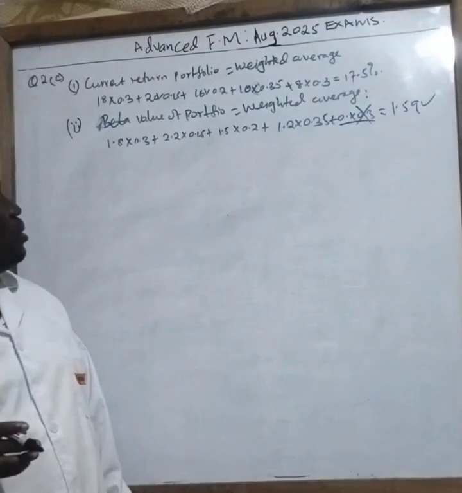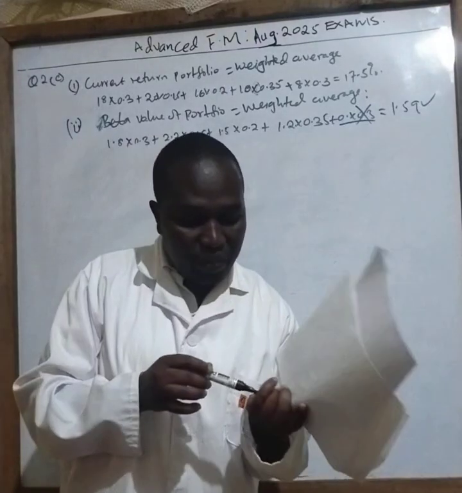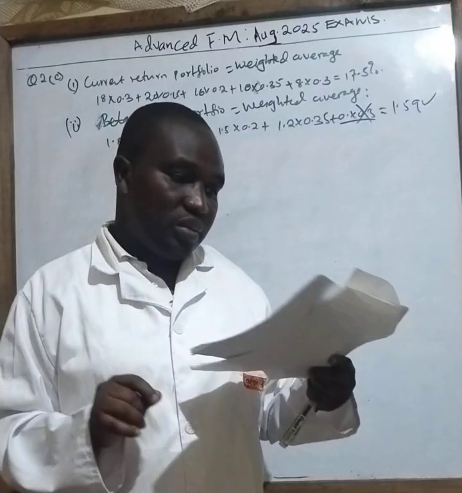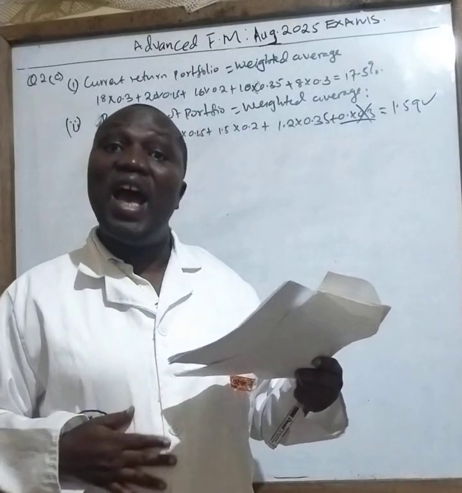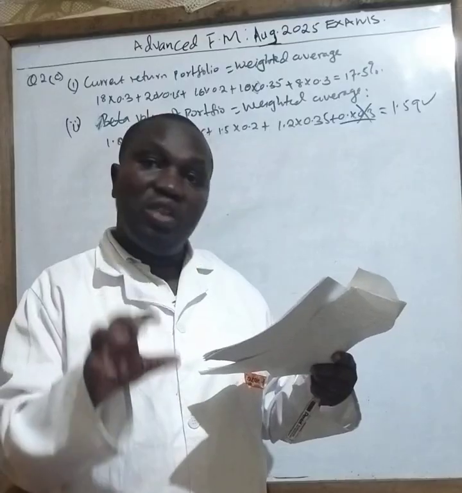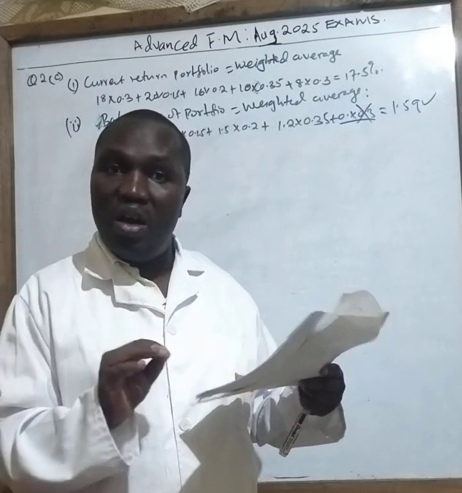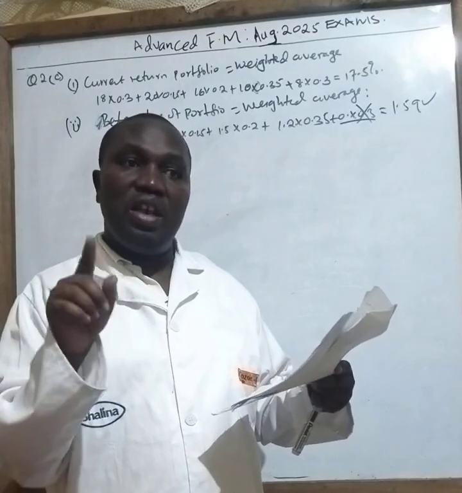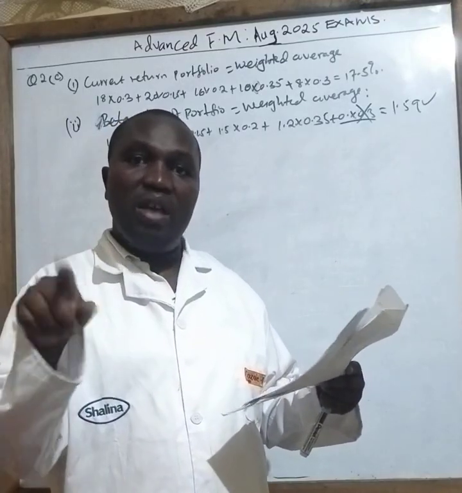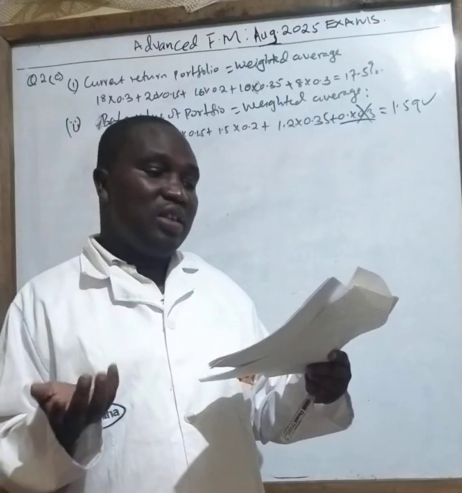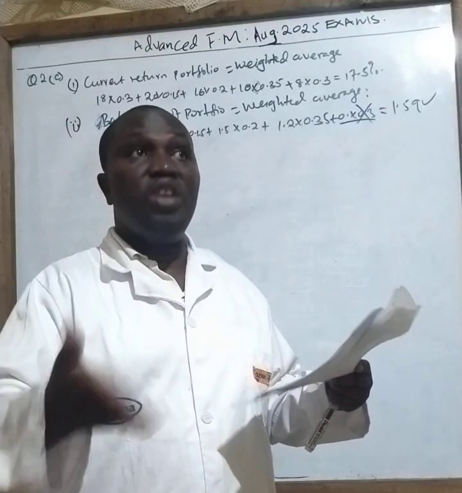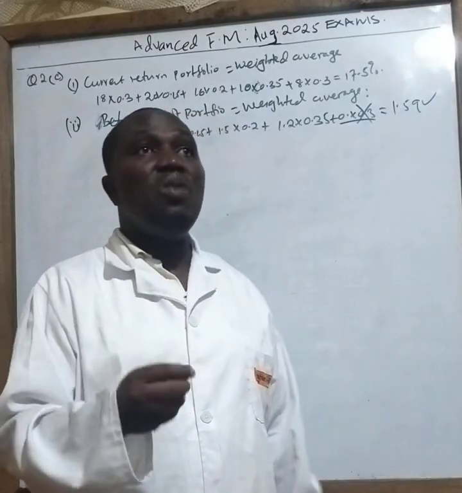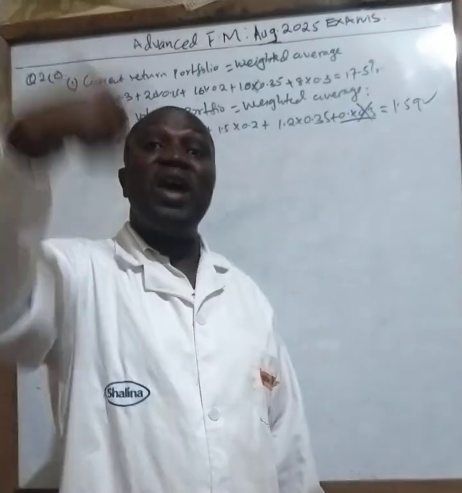So in this case, we are going to compare the expected returns against the actual. Expected returns are given by what we call the capital asset pricing model, CAPM. Expected returns are like a budget, what you are anticipating to have. Then compare with the actual to see whether you have inefficient, efficient, or super efficient.